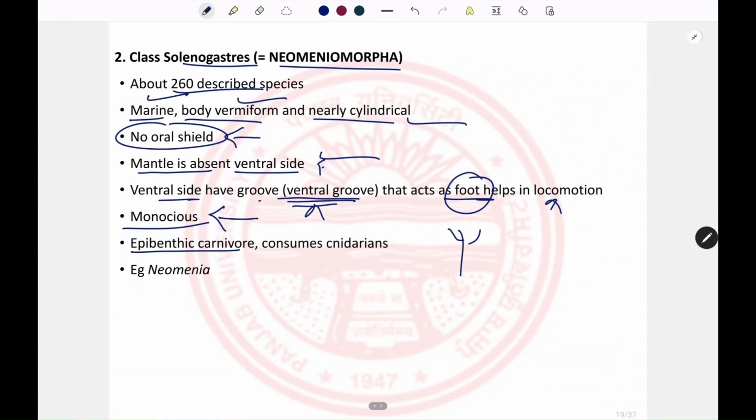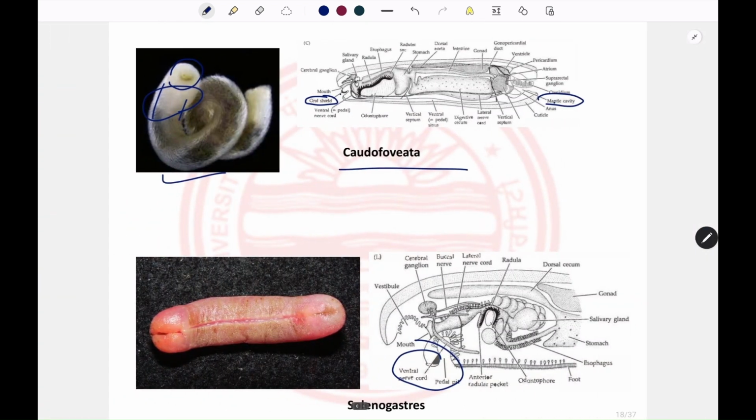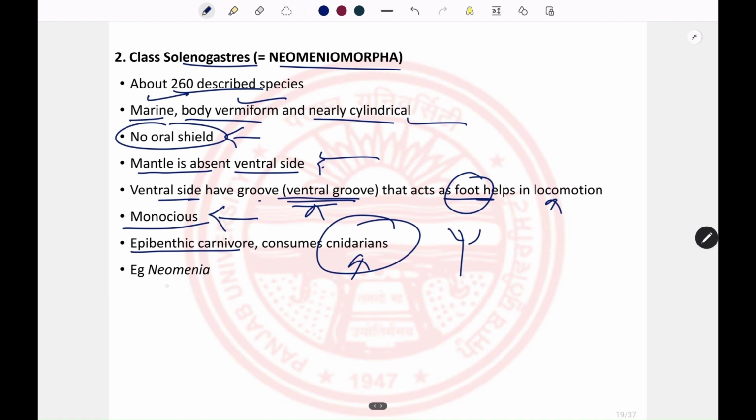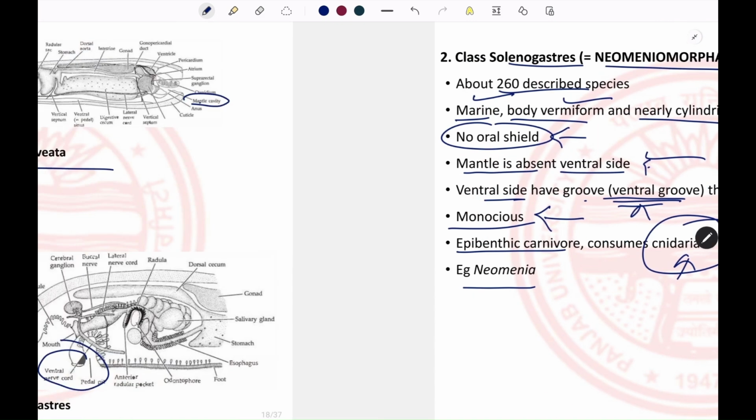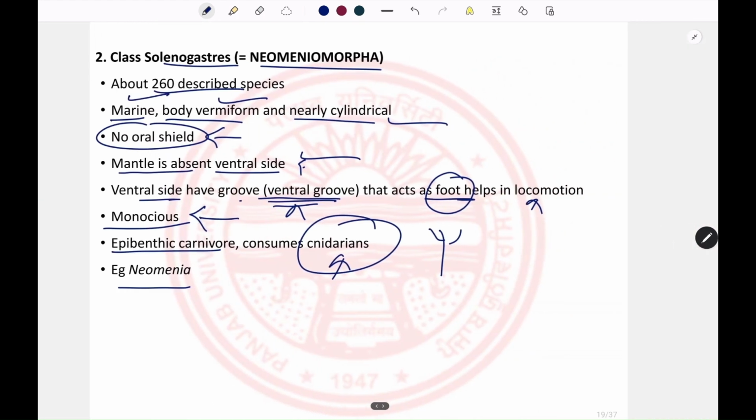They are epibenthic carnivores and consume cnidarians, whereas the previous ones consumed microorganisms like Foraminiferans. An example is Neomenia. So these are the Solenogastres.